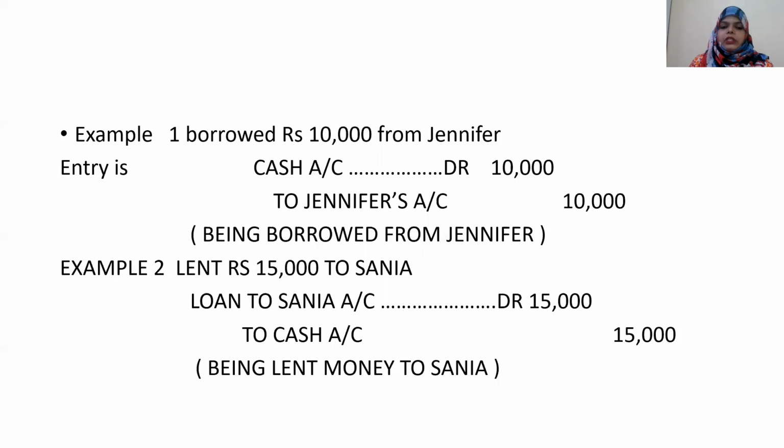Example 2, lent rupees 15,000 to Sanya. We have given to Sanya. So the difference is loan to Sanya account debited to cash account. It is the reverse of the first entry. In the first entry, Jennifer's account or Jennifer's loan account, whatever you can write. But the second entry is loan to Sanya because we are giving money.